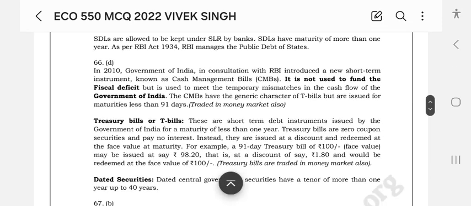The government of India, in consultation with the RBI, introduced a new short-term instrument known as Cash Management Bills, or CMBs. It is not used to fund the fiscal deficit, but it is used to meet temporary expenses in the cash flow. The CMBs have the generic character of T-bills but are issued for maturities of less than 91 days.